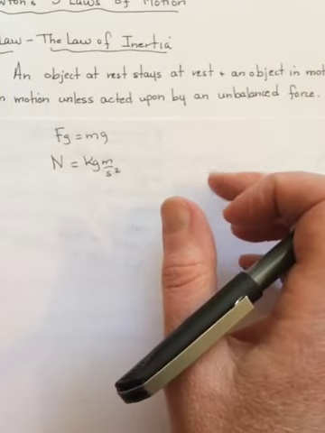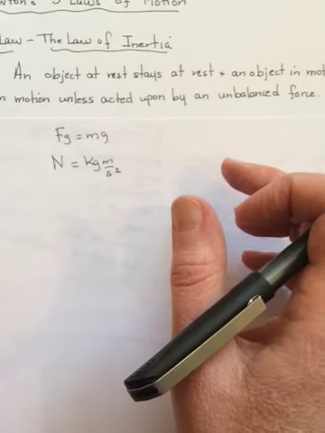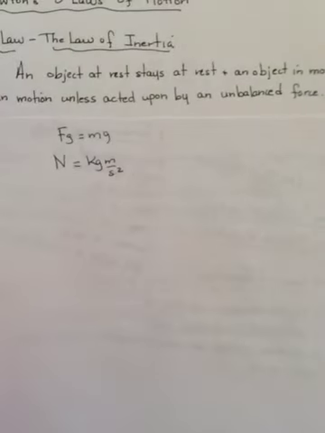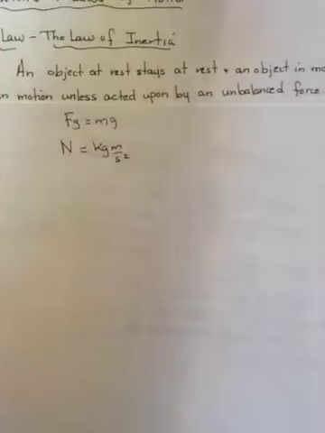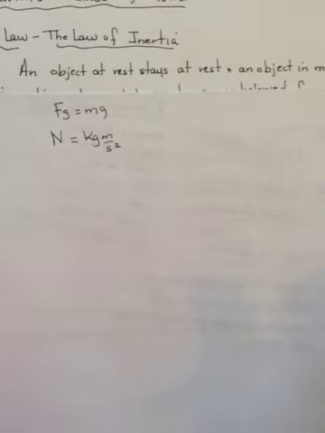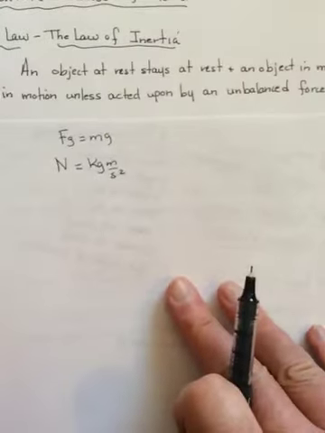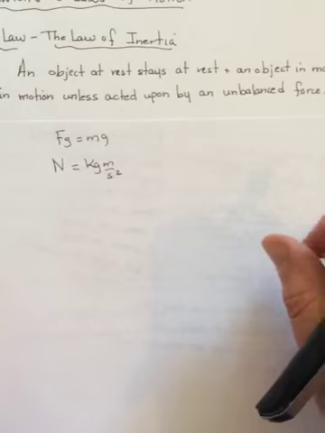It's also true with objects that are in motion. An object will stay in motion if there's no unbalanced force acting on it. So this ball will roll across the table because I give it a little nudge, and it'll keep rolling until an unbalanced force acts on it. It just ran into my computer, so it stopped.